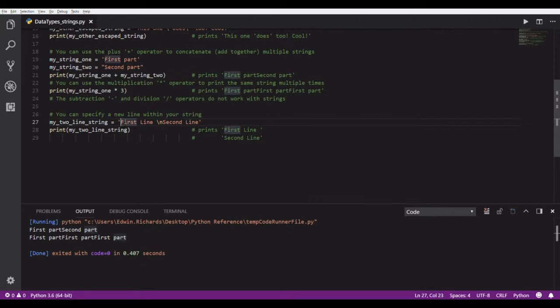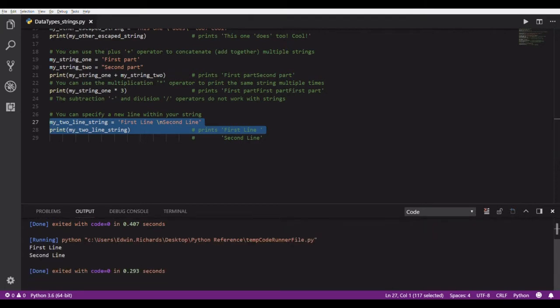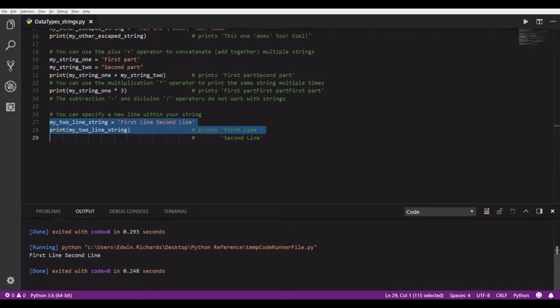So Python will be reading that. It'll go, all right, print the F, print the I, R, S, T, space, and so on. Gets to here and says, all right, before I start printing again, I need to jump down to the next line of output. And that's all. Let me show you how that one's working. There you see it, first line, and then it jumps down to the next line and prints the second line. If I were to take out this \n, then it'll just print both of those on the same line. There it is, first line, space, second line. So we'll leave that there.